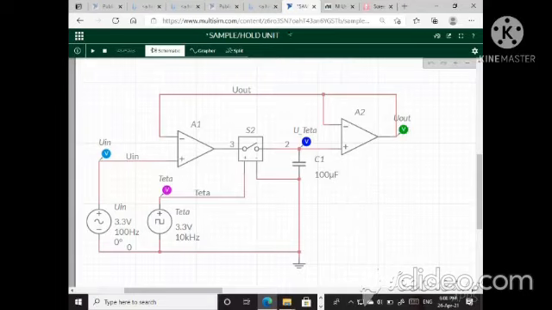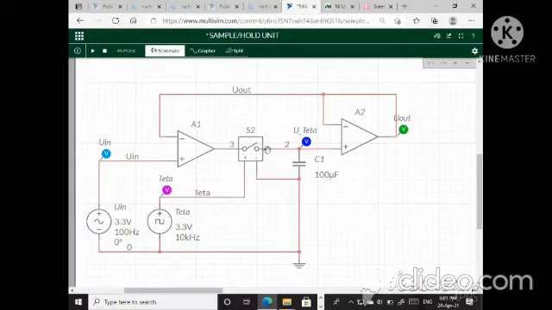The first input buffer A1 is used to avoid loading of the input source, whereas the third, output buffer A2, is used to avoid loading of the capacitor. Now when clock source voltage V is applied to the positive terminal of the SPST switch, the SPST switch is turned on. That means V is equal to 1.